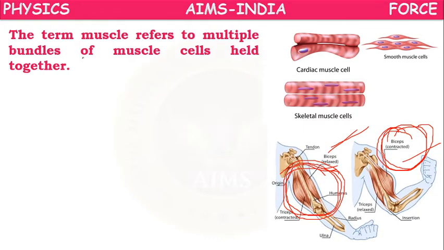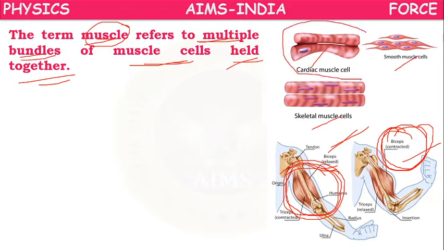So actually, what is a muscle? The term muscle refers to multiple bundles of muscle cells held together. In our body, we have so many kinds of muscle cells which you might have learnt in biological science: cardiac muscle cells, skeletal muscle cells, smooth muscle cells.